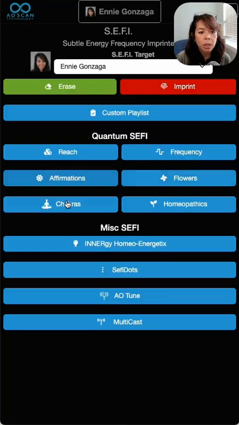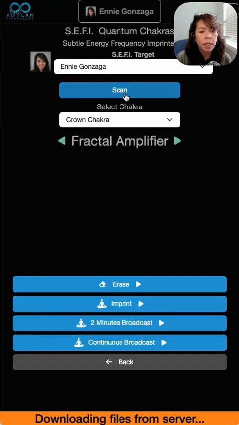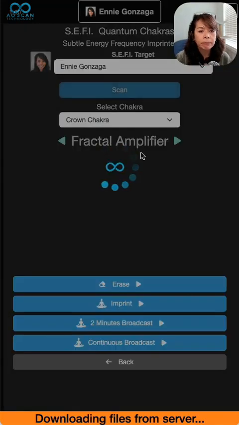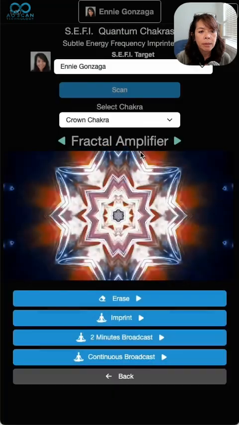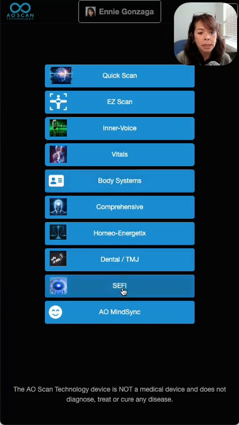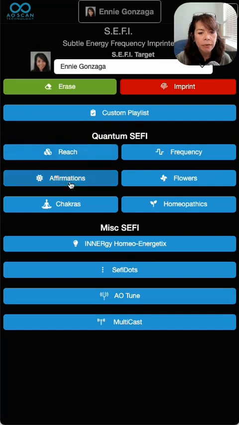The next one that you can do it on is chakras. So we'll go ahead and scan, and it's the crown chakra. Right now my brain is really out of balance. So those are the five that have that scan button: Reach, Affirmations, the flowers, and the chakras. It's actually four.